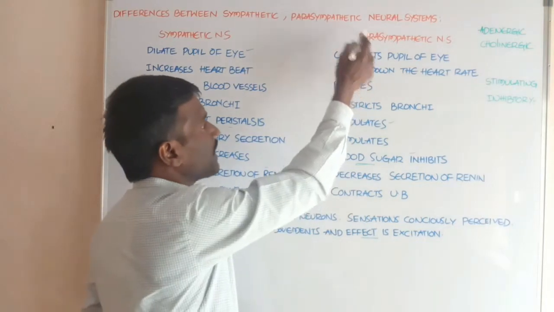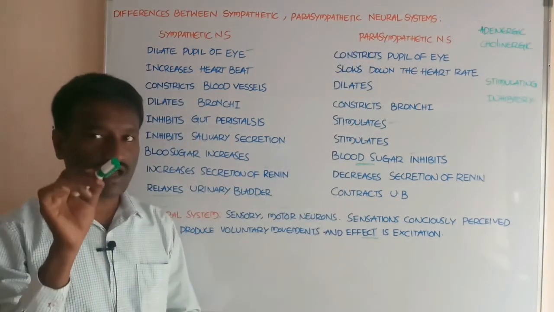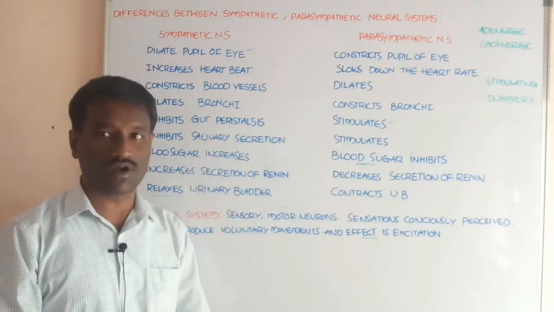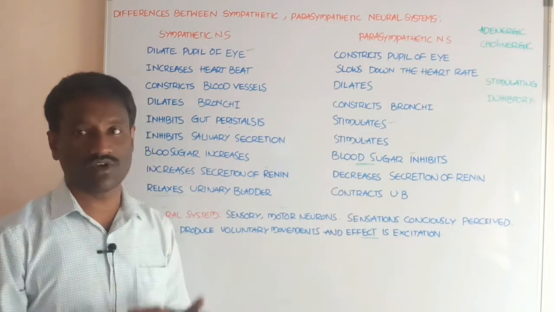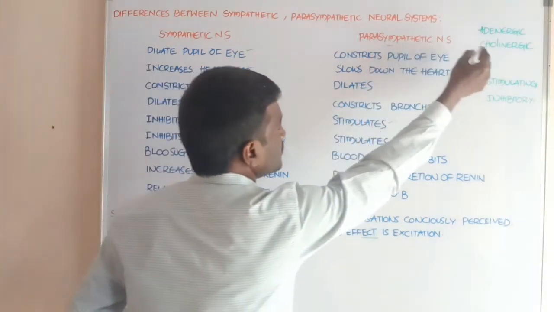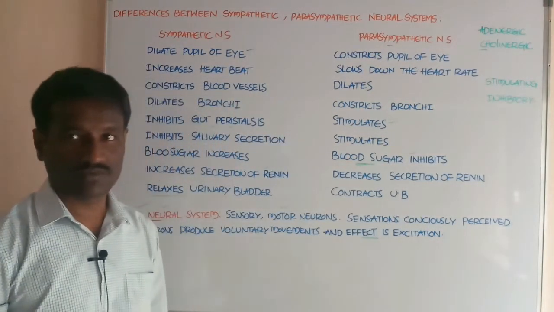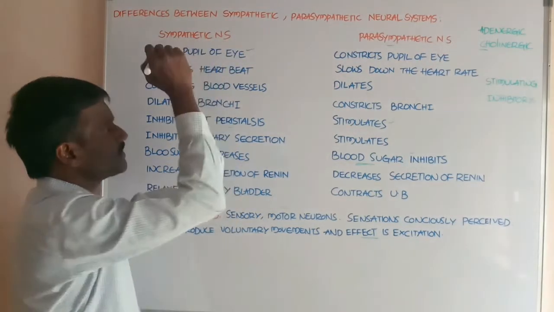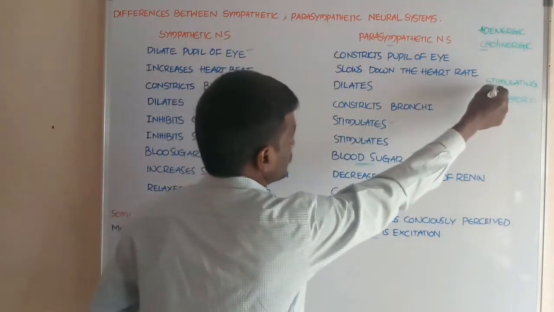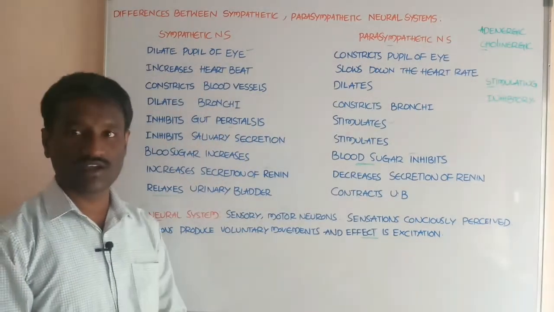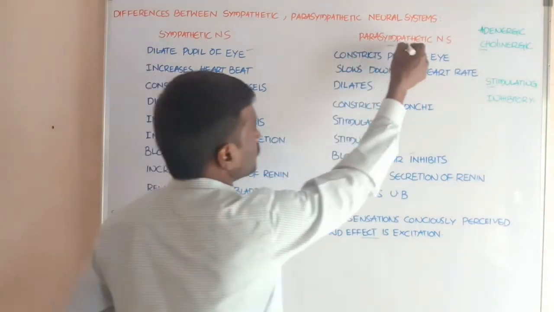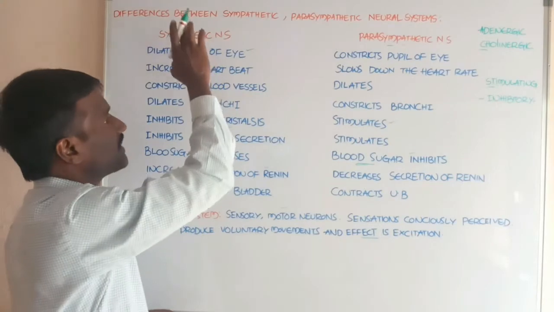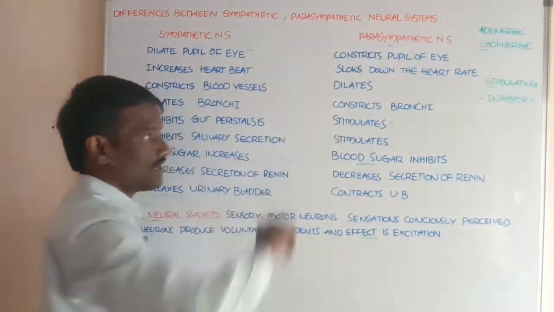You observe the parasympathetic neural system: the axon terminals of the postganglionic neurons which are connected with the organs in the body produce acetylcholine. So the entire system is called the cholinergic system. Adrenergic system, cholinergic system. Students, in the sympathetic neural system the overall effect is stimulating, and in the parasympathetic neural system the overall effect is inhibitory. It is the excitatory effect and the inhibitory effect.